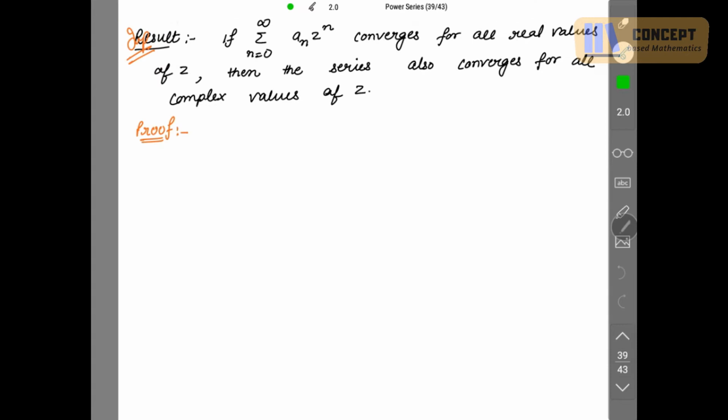Alright, next. There is a very good result. Now summation a_n z^n is your power series. If this power series converges for all real values of z, then the series also converges for all complex values of z. If the series is converging for real values, then this series will converge for complex values also. Okay? So let's prove this result.